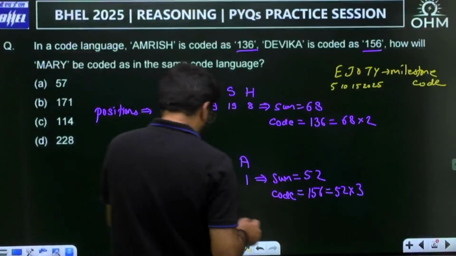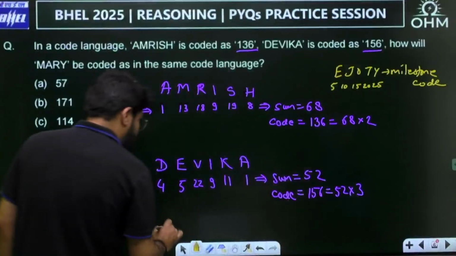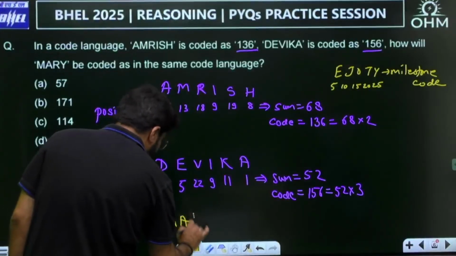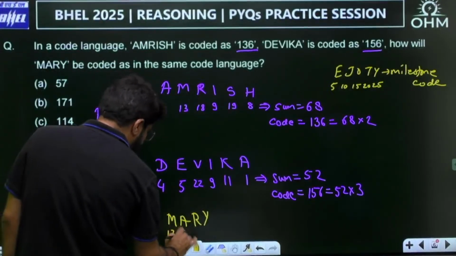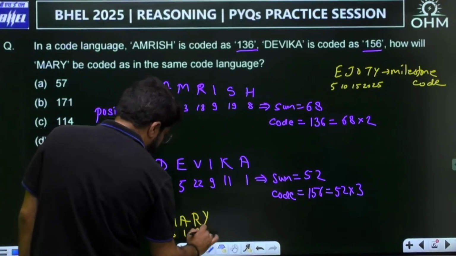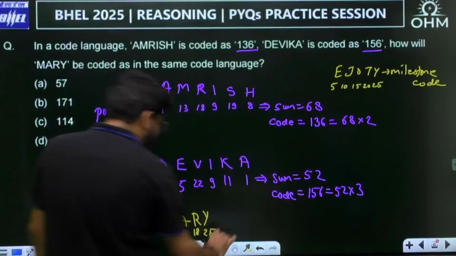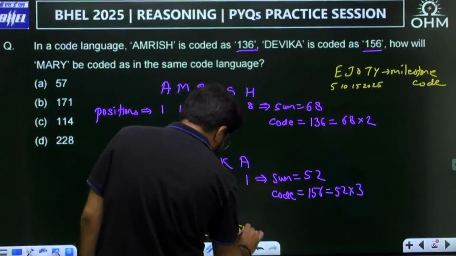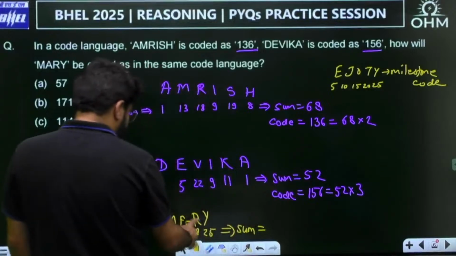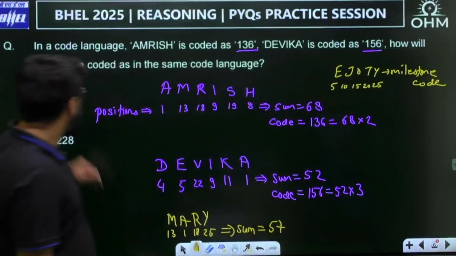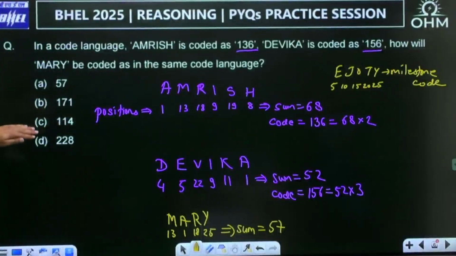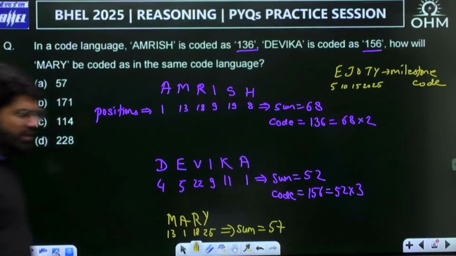Now, how will Mary be coded in the same language? If I start for Mary, M is 13, A is 1, R is 18, and Y is 25. When I create the sum of this, 14, 32, and 25, 57. Now you see probably all options are multiple of 57. This is 57 into 1, 57 into 2, into 3, into 4. So all are multiple of 57.